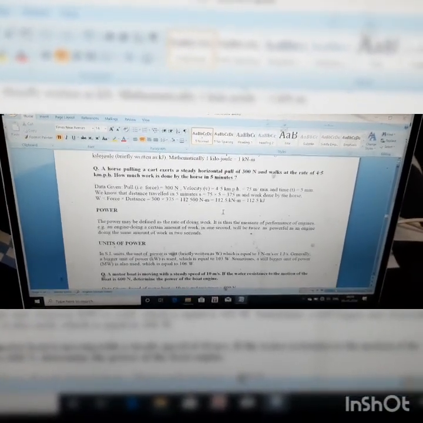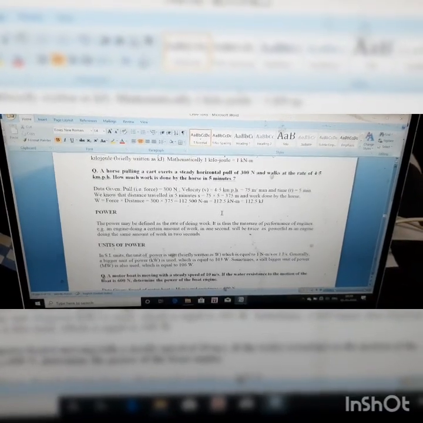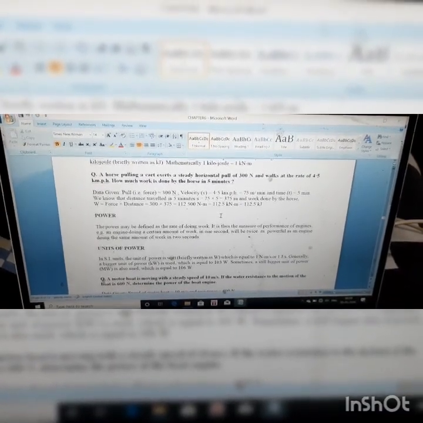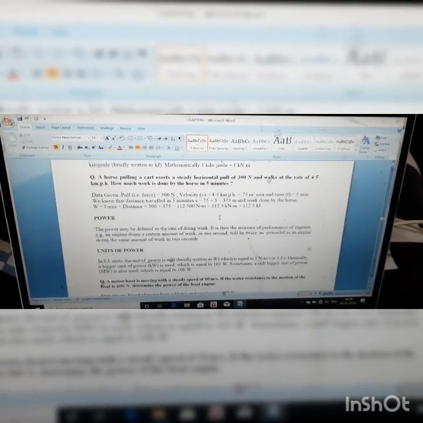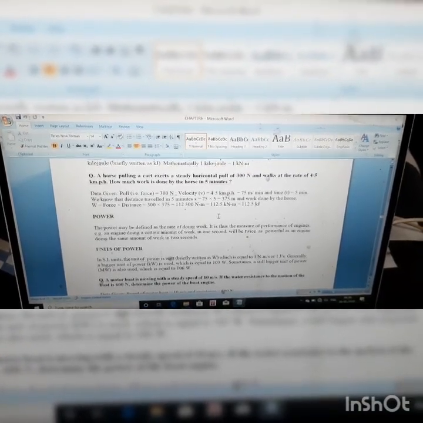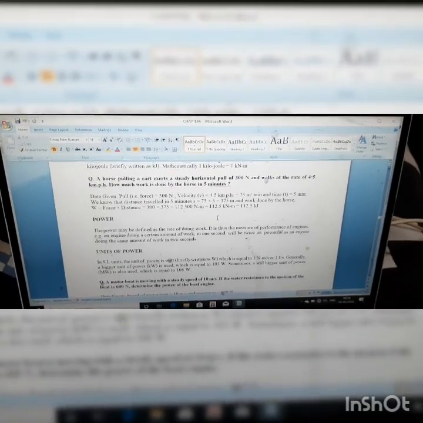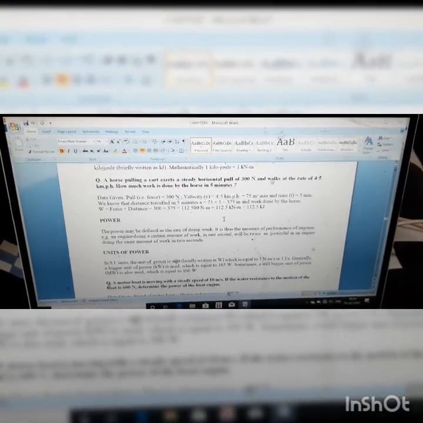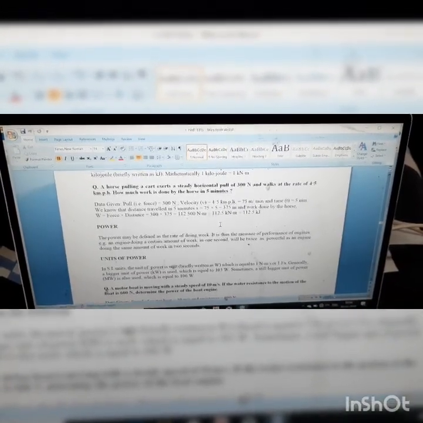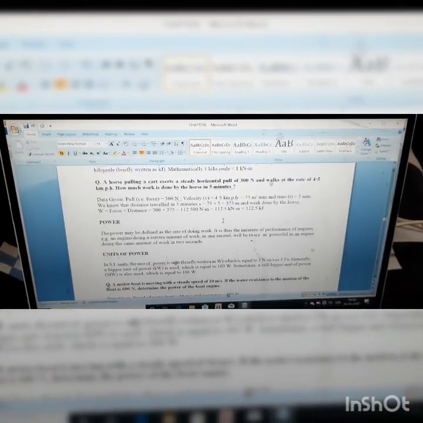Here the velocity 4.5 km per hour is 75 meter per minute, and time is 5 minutes. What is the distance traveled by the cart in 5 minutes? Velocity is distance per time, so distance is velocity into time. Work done is force into distance, that is force 300 Newton into distance 375, that is 112.5 kilonewton meter. Next we'll move to power.